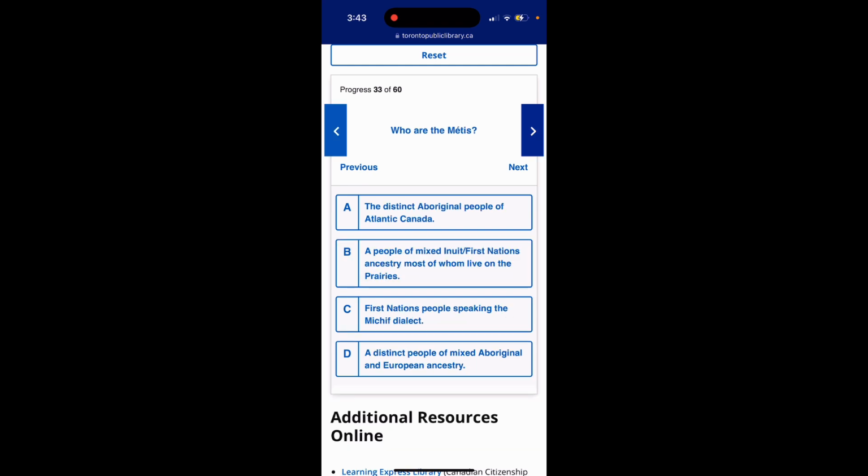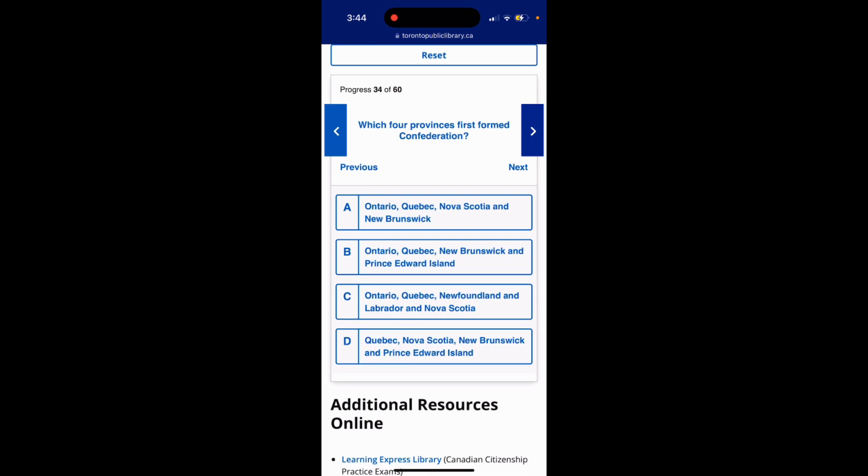Question 33. Who are the Métis? Option A, the distinct Aboriginal people of Atlantic Canada. Option B, a people of mixed Inuit First Nation ancestry, most of whom live on the prairies. Option C, First Nations people speaking the Michif dialect. Option D, a distinct people of mixed Aboriginal and European ancestry. The answer is option D, a distinct people of mixed Aboriginal and European ancestry.